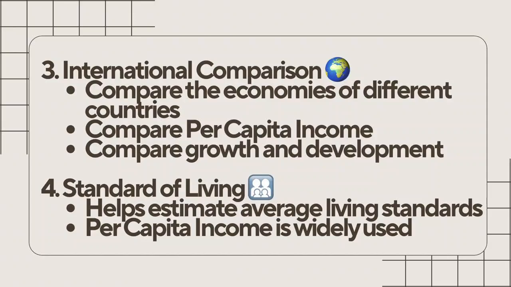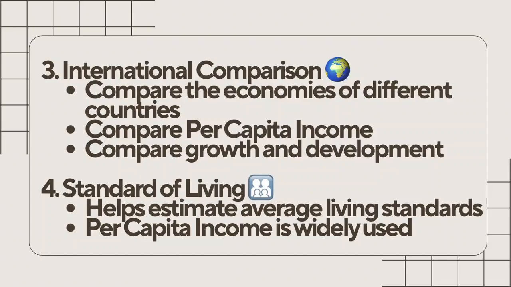Suppose country A has a national income of 500 lakh crore and a population of 150 crore. Country B has a national income of 100 lakh crore but with a population of only 2 crore people. Which country has a better standard of living? Can we answer by looking only at national income? No. That's why economists use per capita income, which means per capita income is equal to national income divided by population. This tells us the average income per person. You must have studied this in grade 10. It allows fairer comparisons between countries.